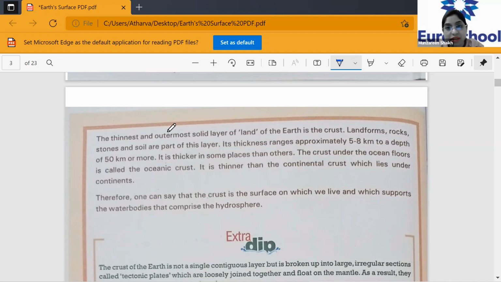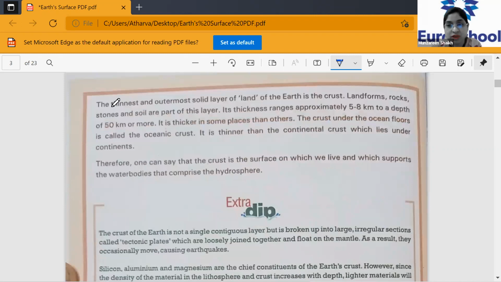Can you see the skin of the fruit? It is the thinnest part and it is the outermost part, the skin of the fruit, as it was shown in the diagram. Okay, please underline that, the thinnest and the outermost. Landforms, rocks, stones and soil are part of this layer.